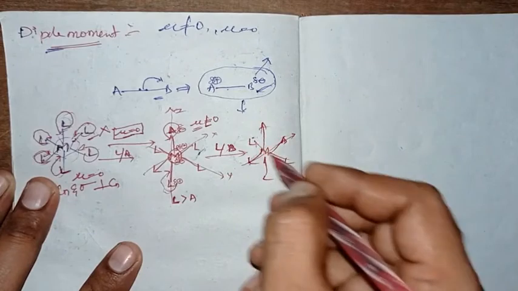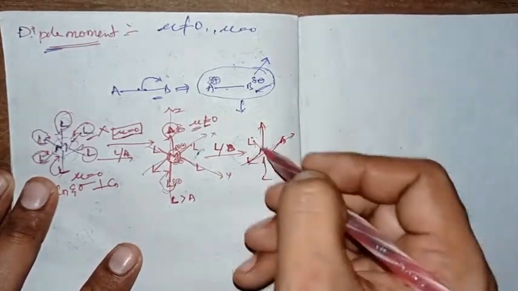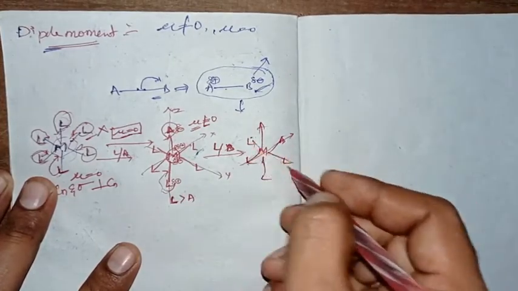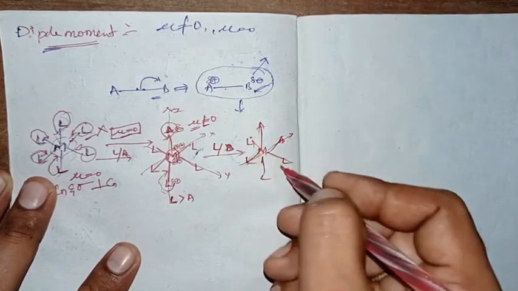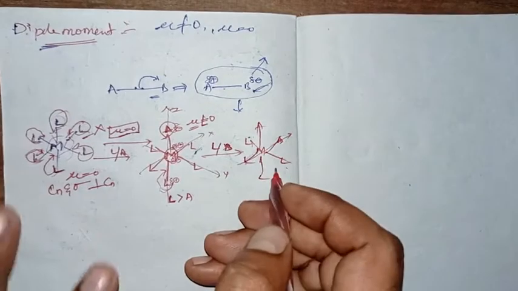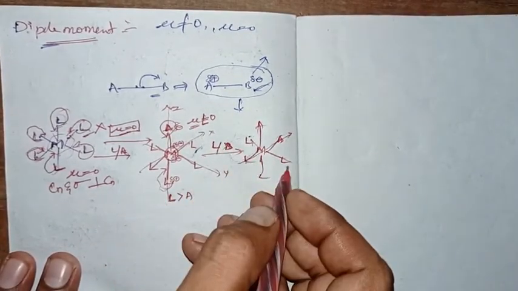Whereas in the Y orientation that is not happening, because in the Y orientation the ligands are still one and the same. When the ligands are the same from one side to the opposite side, the ligand donation will be the same, and polarization may not happen.